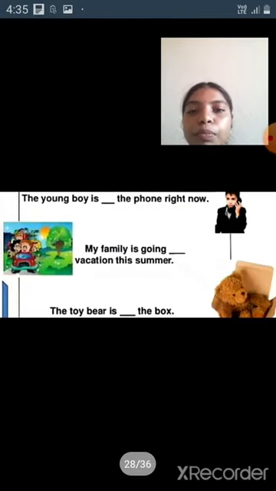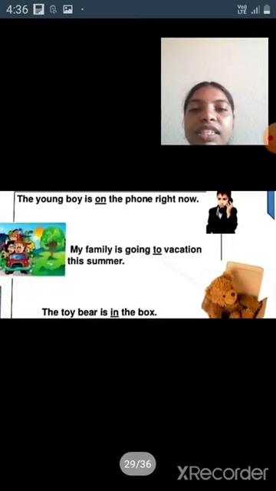Exercise of simple preposition. The young boy is dash the phone right now. Second one, my family is going dash vacation this summer. Third one, the toy bear is dash the box. Answers of the simple prepositions: the young boy is on the phone right now. Second one, my family is going on vacation this summer. Third one, the toy bear is in the box.